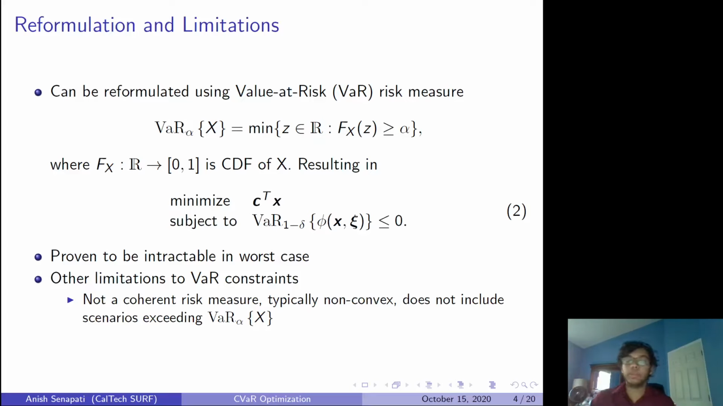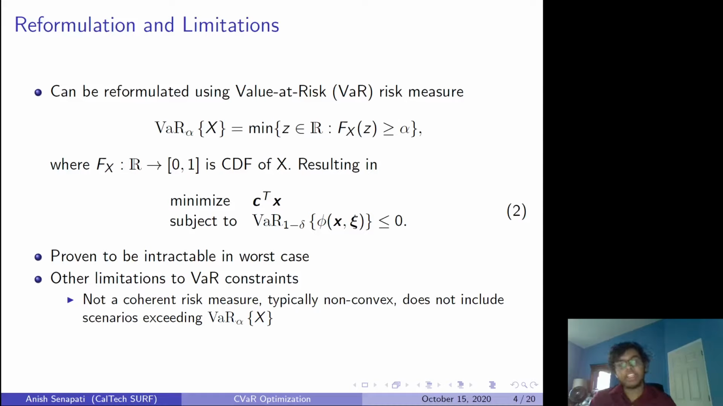Unfortunately, both of these problems have been proven to be NP hard and intractable in most cases. Additionally, this VaR constraint has a lot of extra limitations, which make it very hard to use. For a risk measure, such as the VaR constraint or the original probabilistic constraint, you want some certain coherent factors in it. And the VaR constraint is actually not a coherent risk measure. It's missing a few things that would make sense logically for a risk measure. Also, typically, it's a non-convex function, which makes it very hard to optimize.